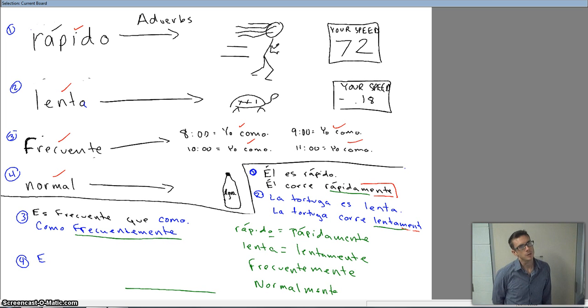But the big thing to remember here is that adverbs describe how people do things, if they do them well, if they do them poorly, if they do them quickly, slowly, frequently, normally, generally. And that if your adjective ends in O, you've got to change it to A and add mente. You will never have lentomente. You won't. You will never have rapidomente. You won't. You'll need lentamente or rápidamente. Those aren't the only two, of course. There are plenty, but those are just the two easiest examples to give you guys.